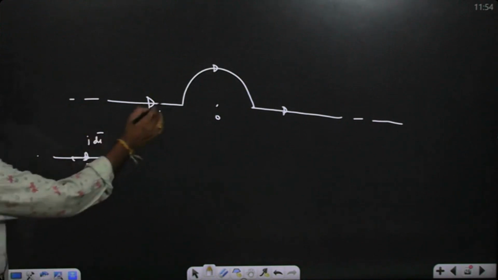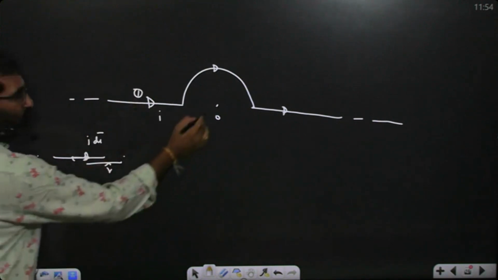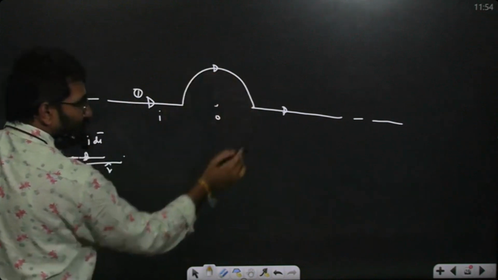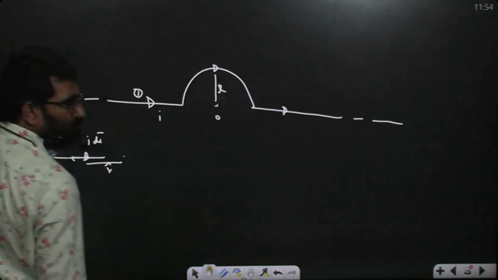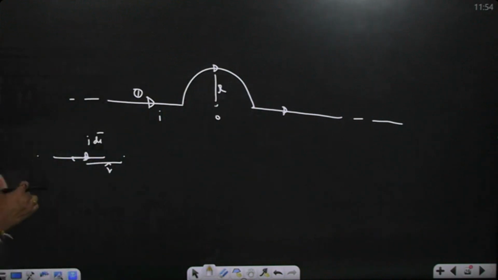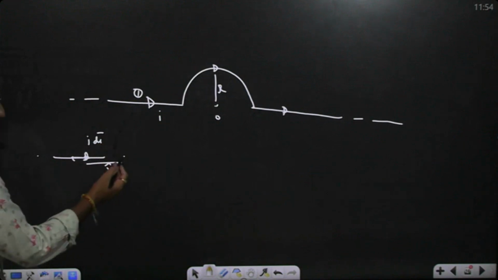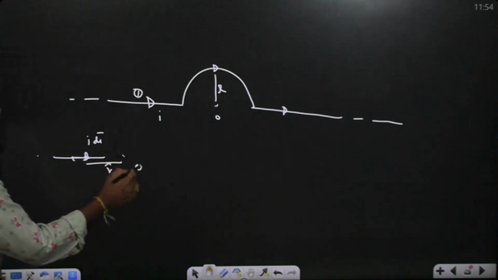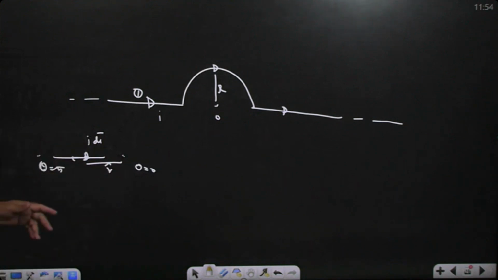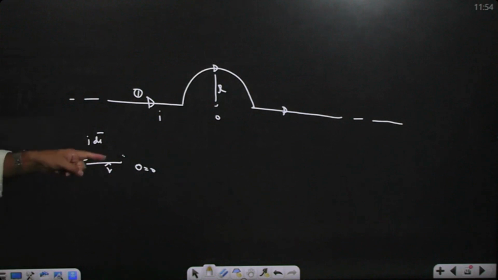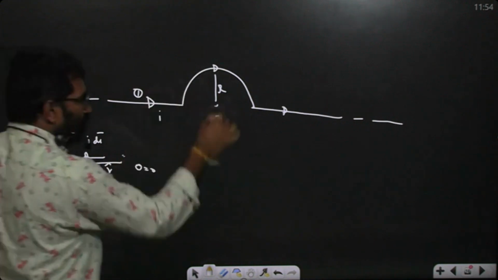So due to this one part, the field at O is 0. Due to this semicircular wire, it is mu naught I by 4R. Due to this, 0. Both are opposite, 180 degrees. Here theta is equal to 0 between them, but here theta is equal to pi. Anyhow, the cross product between them is 0. So whenever the point lies along the direction of the current, pointing towards or away from the point, the magnetic field at that point will be 0.